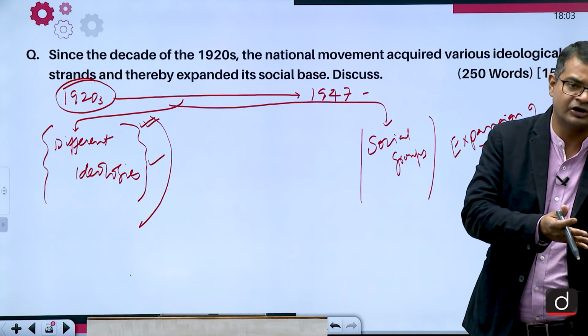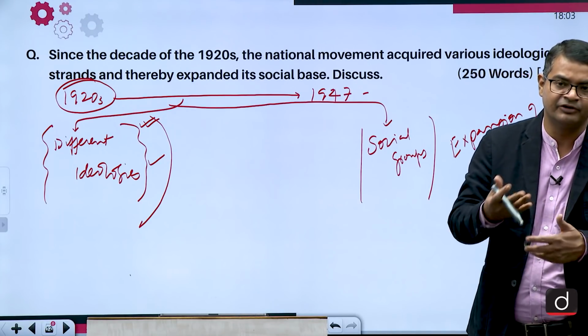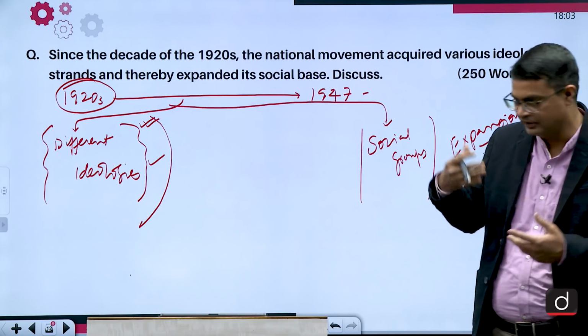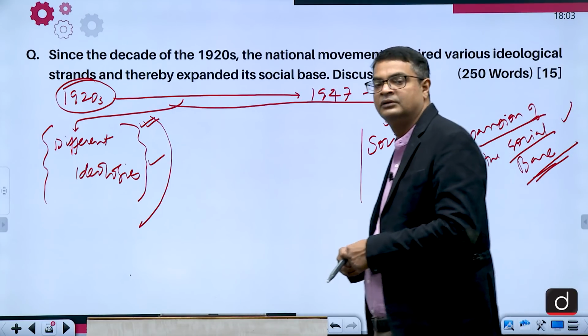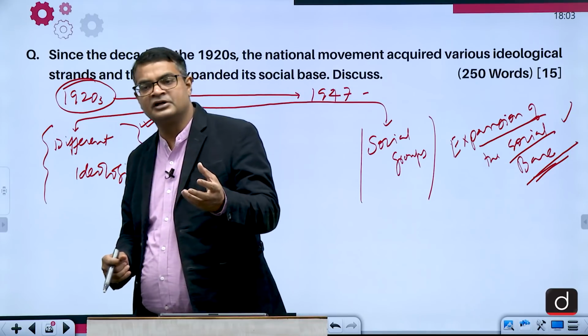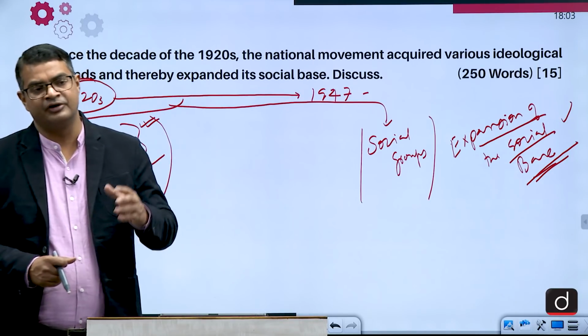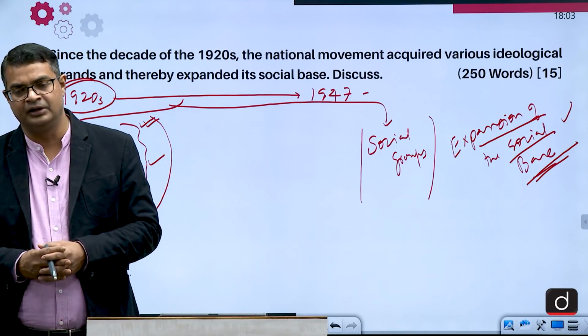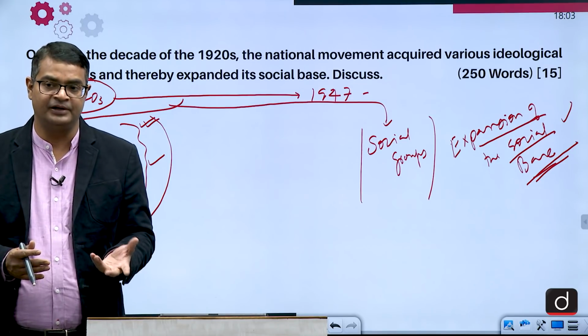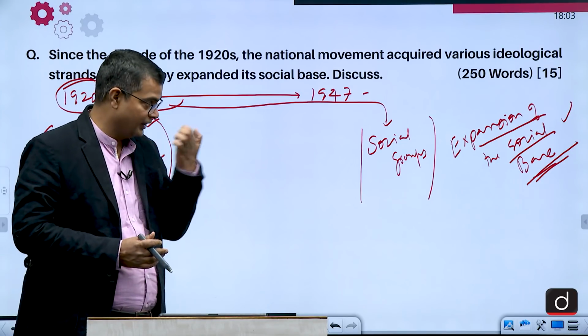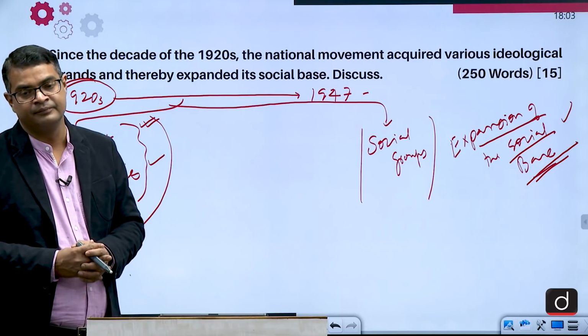The Prajamandal movement was not happening. The people of princely states were not participating in the early phase. Later they started participating. Then the subaltern groups were not participating in the earlier period. The tribals were not participating in the first phase, but later on they started participating.